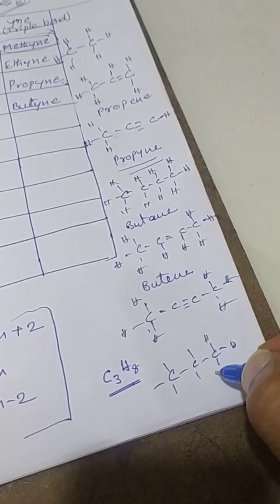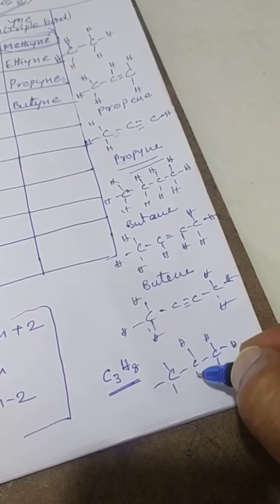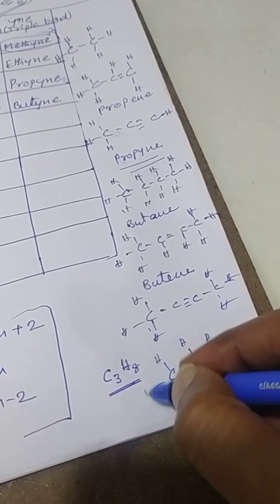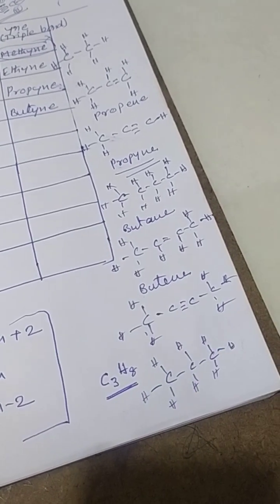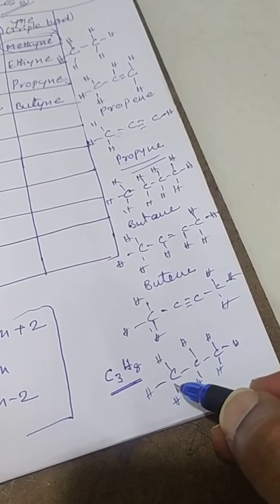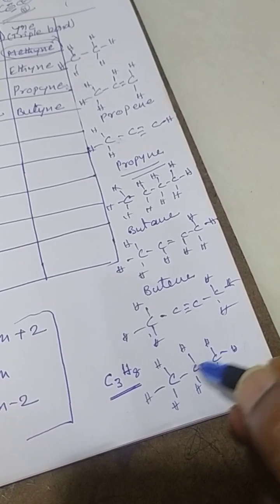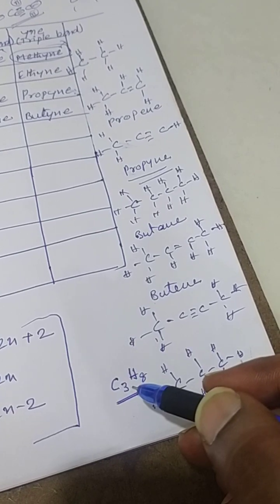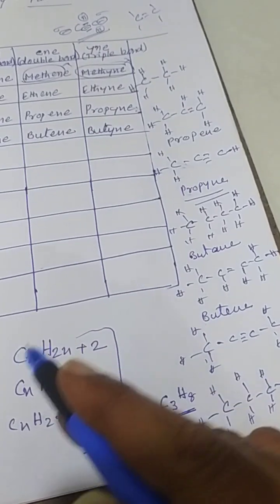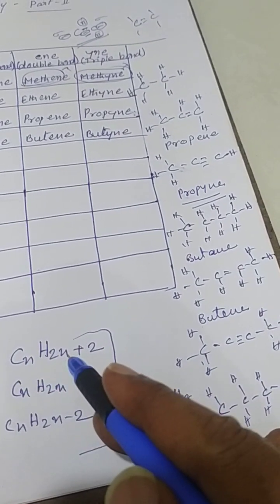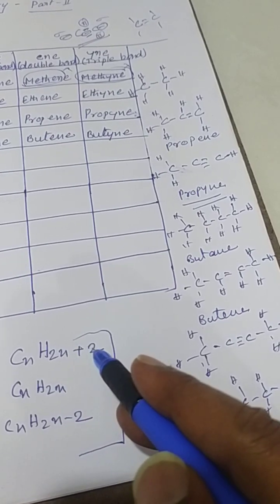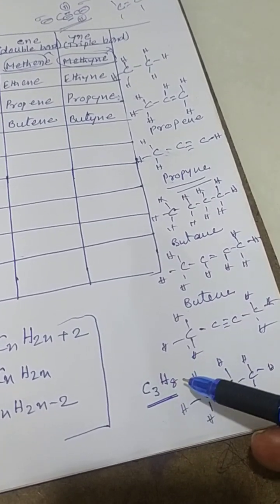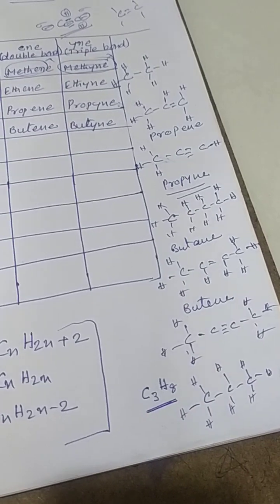So count again: 3 C's, n is equal to 3, then the formula CnH2n+2 gives C3H2 into 3, that is 6 plus 2, 8. So C3H8 is the propane formula.